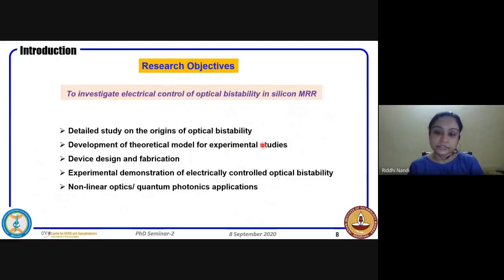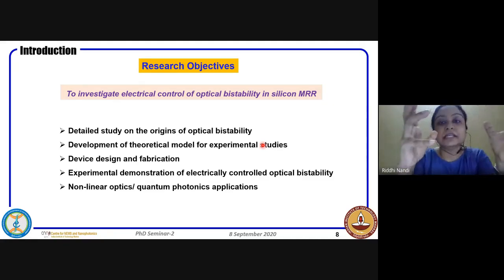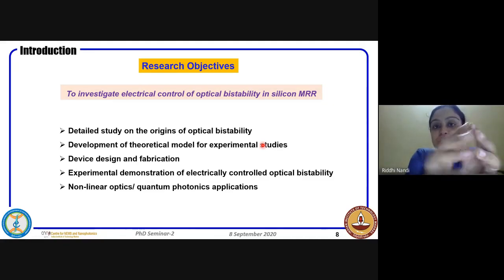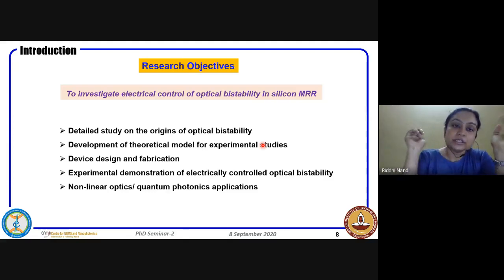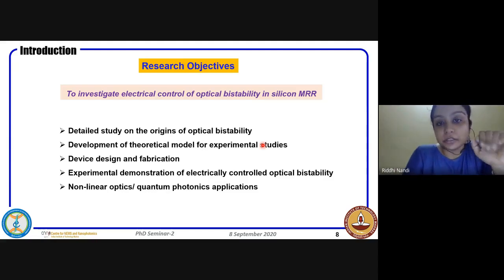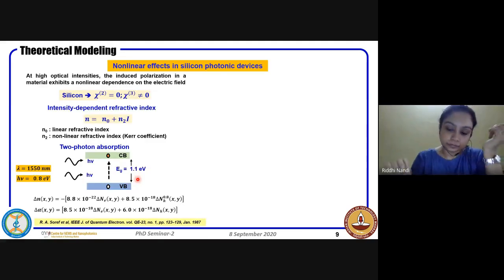So this gives us the motivation, or rather the objective now: instead of completely heating or cooling the sample, we can do it for the individual ring resonators so that other devices are not affected. So we'll investigate this optical bistability and try to electrically control it. For that, we'll have a detailed study of the origin of bistability, as I had mentioned in the beginning, the theoretical models, and then the device fabrication, followed by the experimental results.